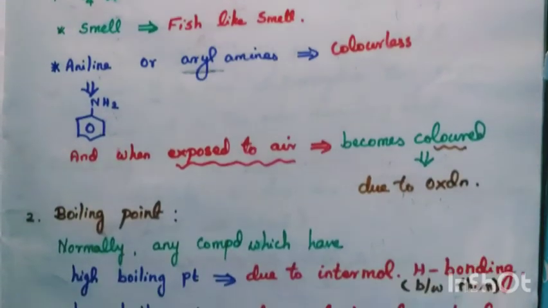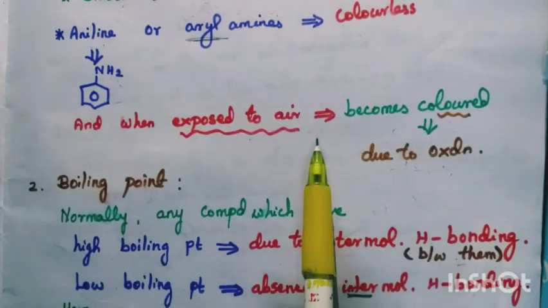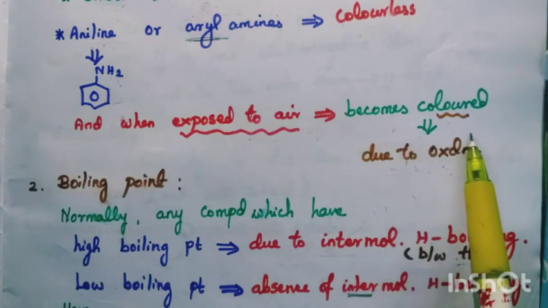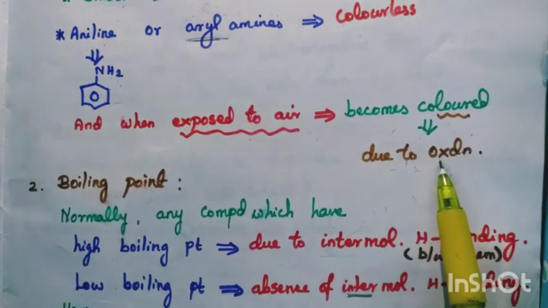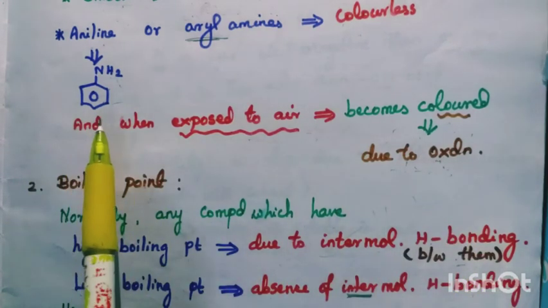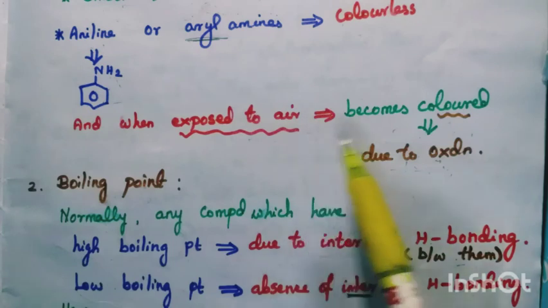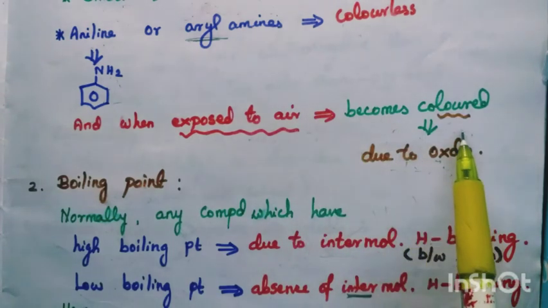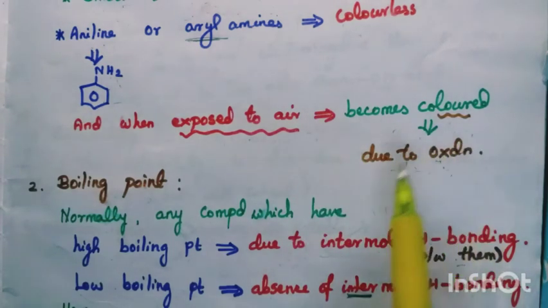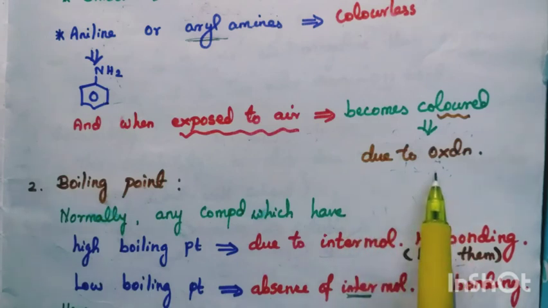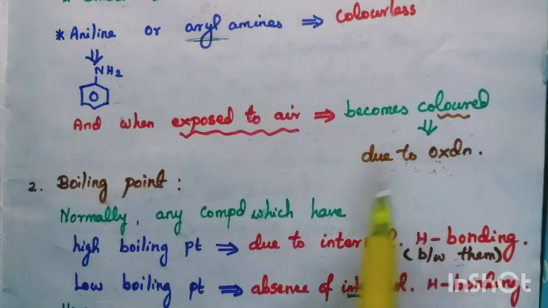It becomes colored due to oxidation. So the aryl amine example is aniline. When exposed to air, it becomes colored. Why does this reaction take place? Due to the oxidation of aniline.